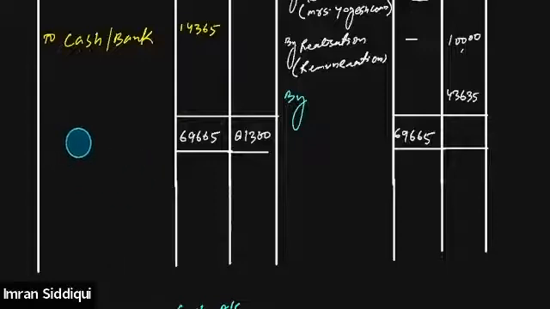Right? Is that clear, everybody? So we will simply adjust 43,635 to Naresh's loan account. Tell me, everybody, is this point clear or not?